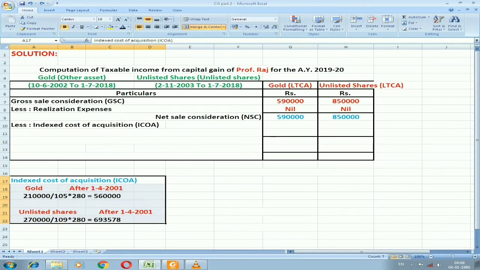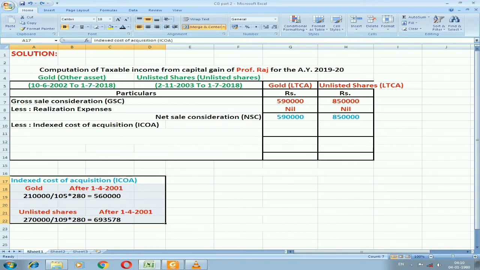Index cost of acquisition, gold, which is also after 1/4/2001, 2,10,000. On the date of acquisition they had index number 105 into 280. I'll get 5,60,000. Same will be applicable for unlisted shares, which is also purchased after 2001, 2,70,000, 109 into 280. I'll get 6,93,578. I have done those calculations as a working note. You can do also in the same manner.